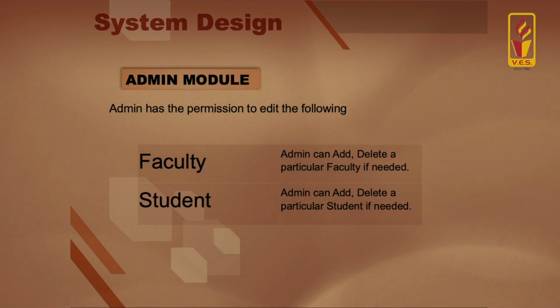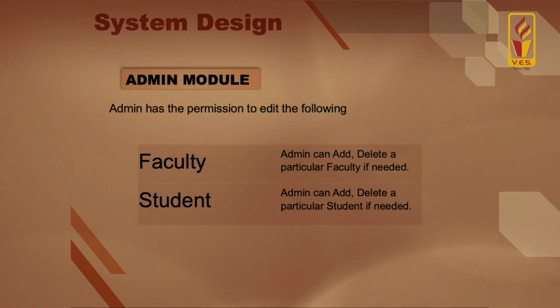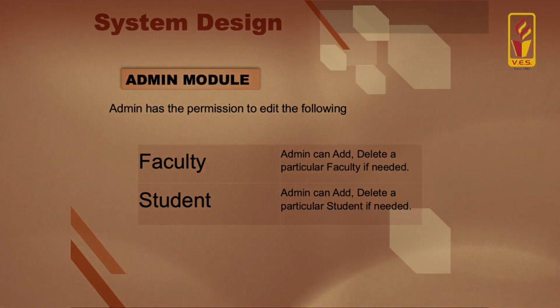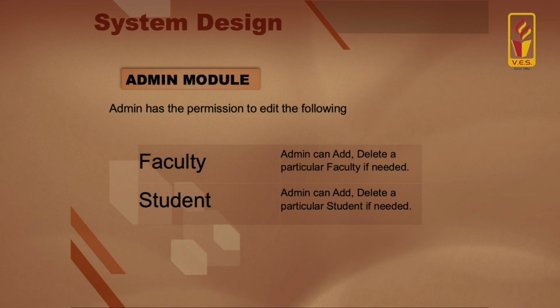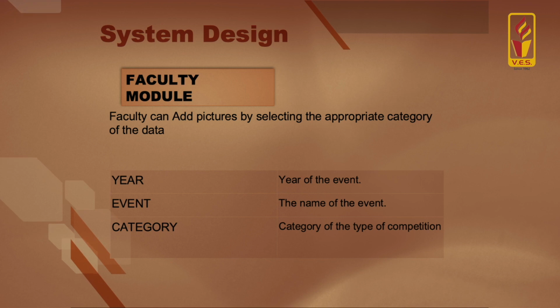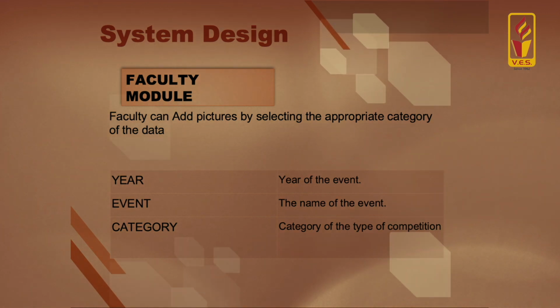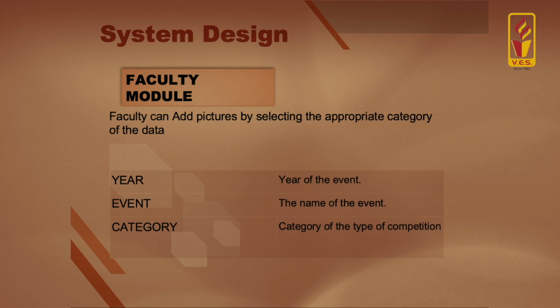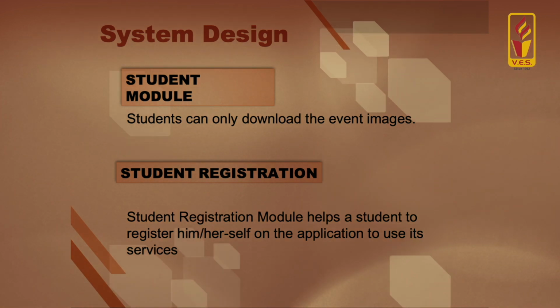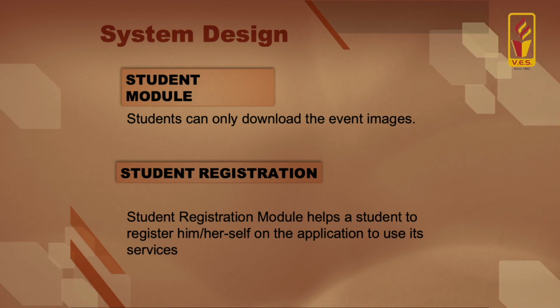We have three modules in EventBase. Admin, which can manage faculty and students, and add or delete a faculty or student. Faculty module, in which a faculty can manage the year of the event, category of the event, and the data of the event, the images and documents. They can upload and download the documents. In the student module, a student can only see and download the images, and students can register themselves. Now let us see the working of this application.